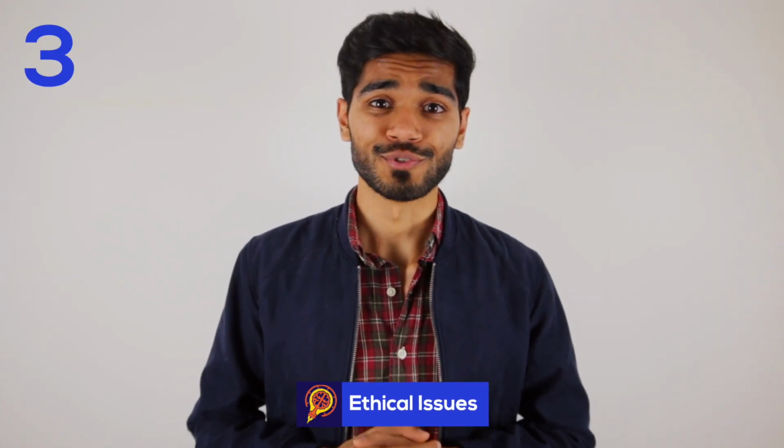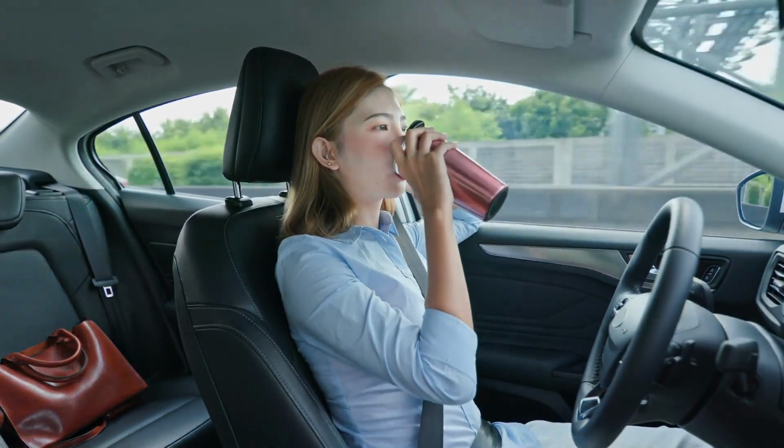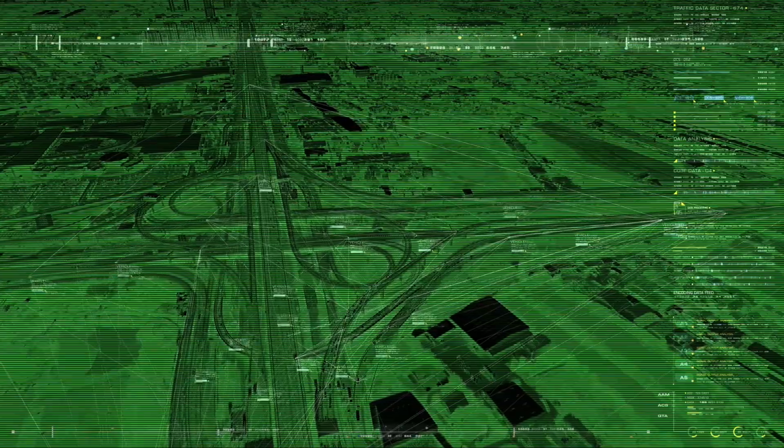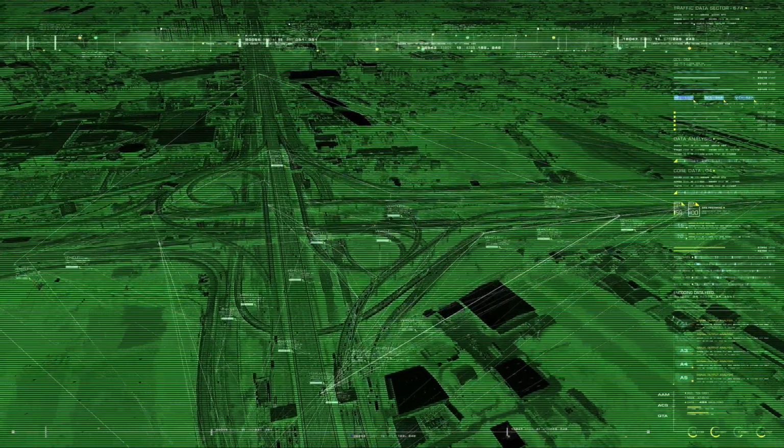The third danger that AI poses is ethical issues. You might think that autonomous cars are just cool pieces of technology, but you'll be surprised exactly how complicated it is to have a fully functioning autonomous car system and the ethical dilemmas involved. Let's take a look at the trolley problem to see exactly how ethics are involved. Now, if you're an AI practitioner, you're probably already familiar with this.